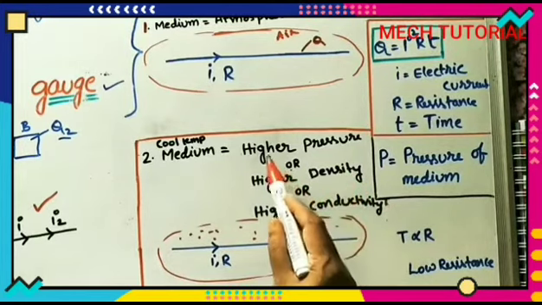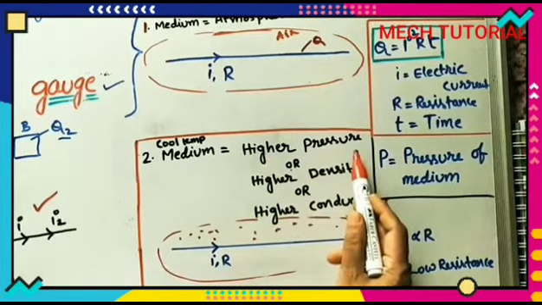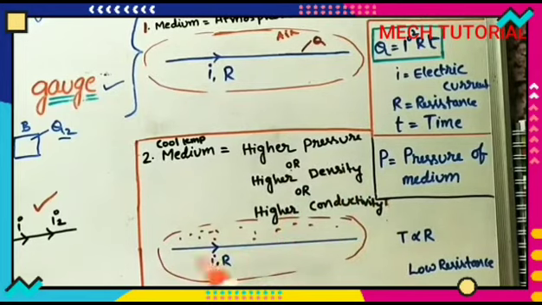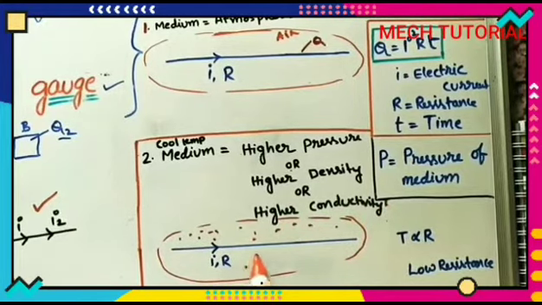Because of it, it has higher pressure also, and we can call it higher conductivity also. Now in this medium I am passing the same amount of current through the same cable, where R is the resistance of this wire.